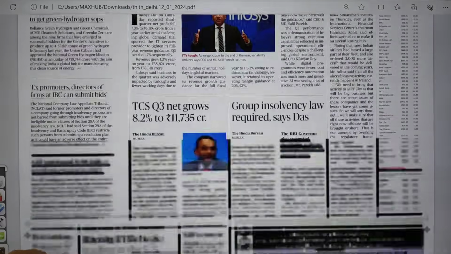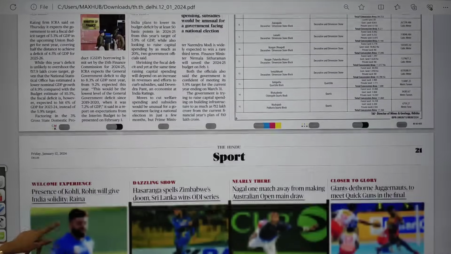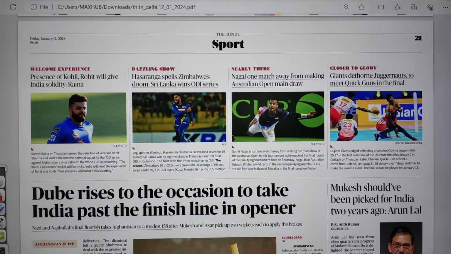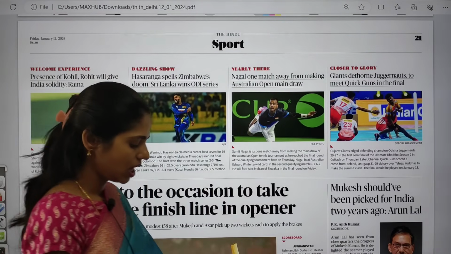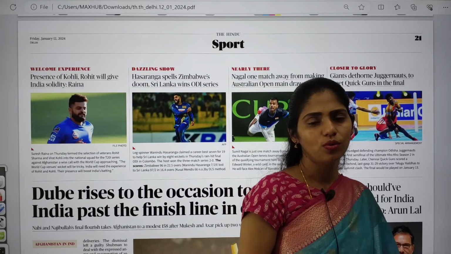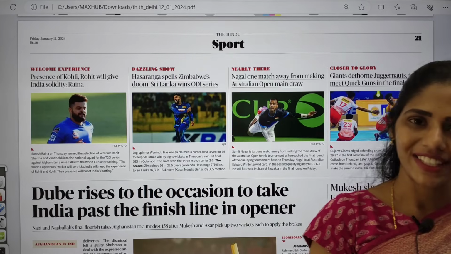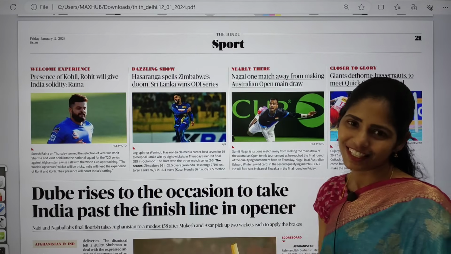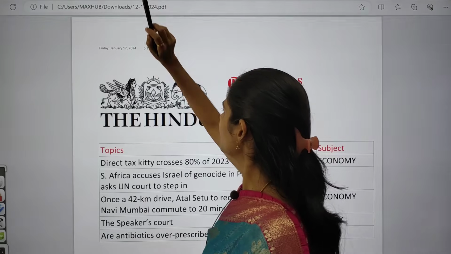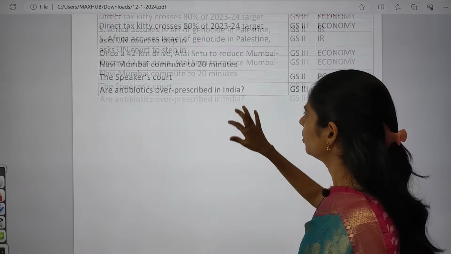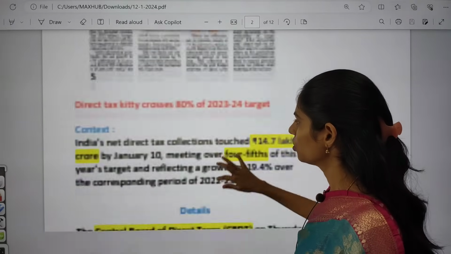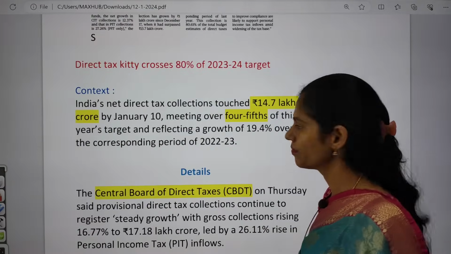And if you move on, that's it. These are the very important articles that appeared in today's Hindu newspaper. Now we are going to see the notes. If you want to get the notes, you can join the Telegram channel, and the link is given in the description box. Now let us see the important points from these articles so that you can make the notes.